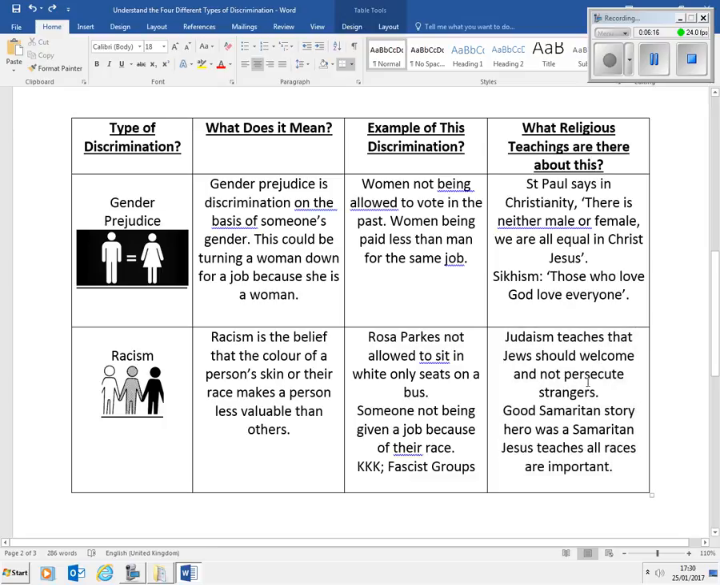And also in Christianity, the story of the Good Samaritan, where Jesus teaches a parable where actually the hero was a Samaritan, and thereby teaching that all races are important and that they should not be discriminated against. Well, I hope this has helped your learning for today.